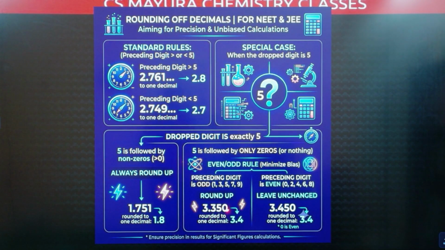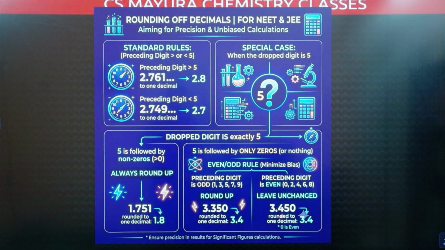Now 3.350, 5 is there. This is odd, add 1, 3.4. 3.450, this is 5. Here even number is there, don't change. When even number is there, don't change. When odd number is there, add 1. This is how we are rounding off the numbers.